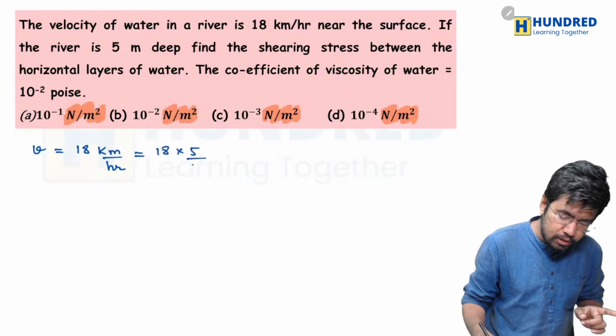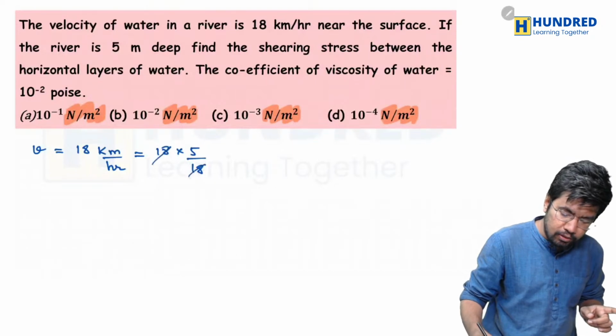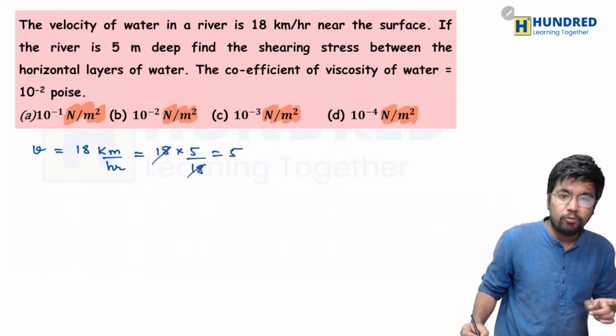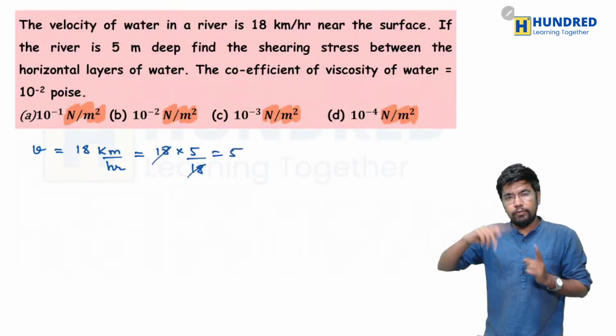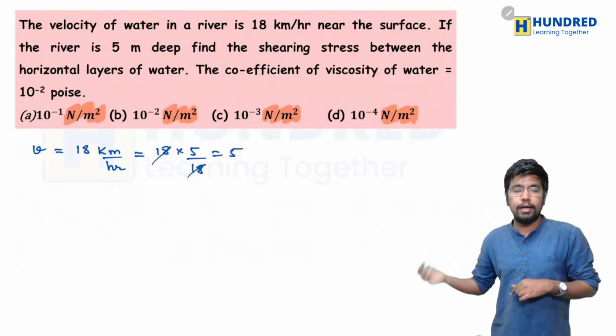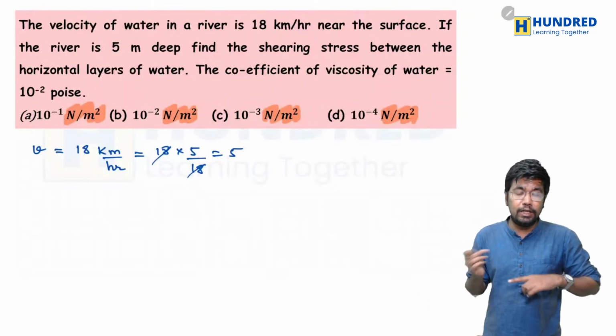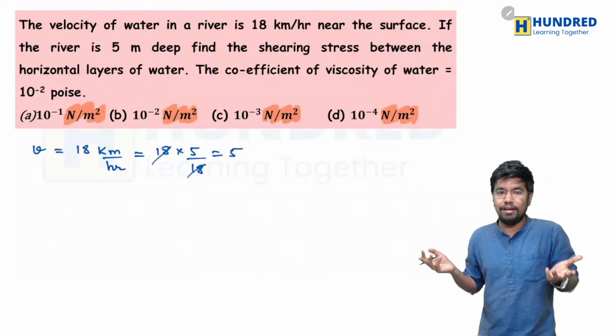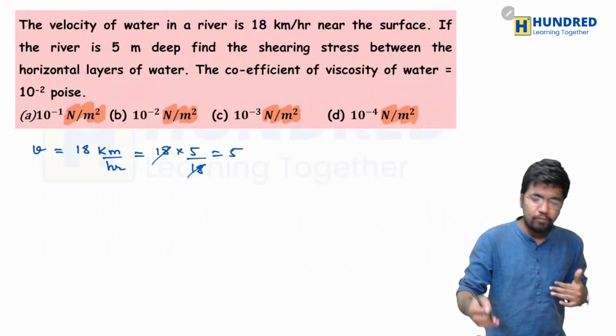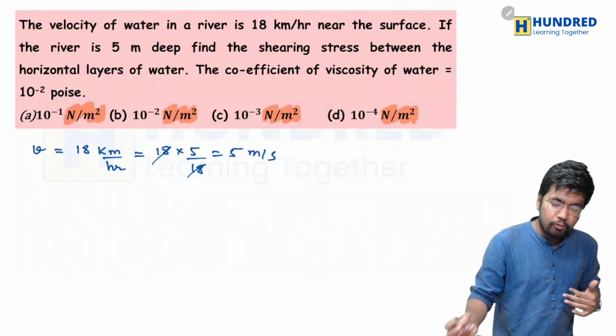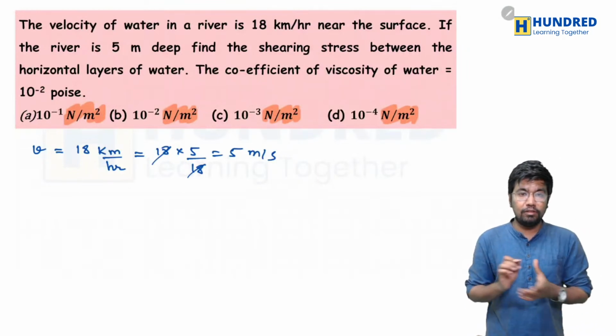So 18 into 5 by 18, then you will get the velocity as just 5. Whenever you have to convert kilometer per hour into meter per second, just multiply it by 5 by 18, you will get the answer immediately. 18 cancels, and velocity is actually equal to 5 meter per second. Okay, so this is the first thing.